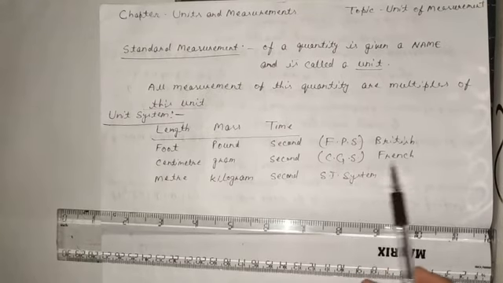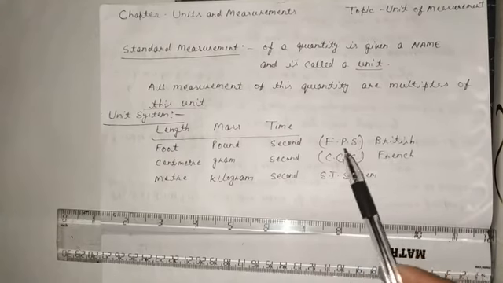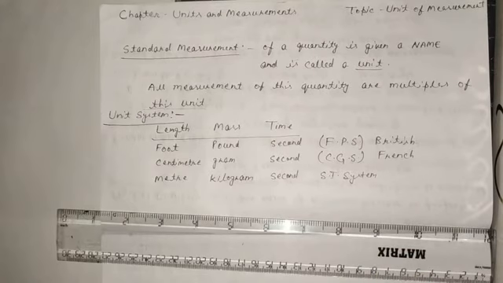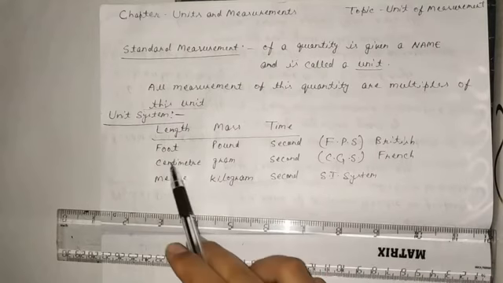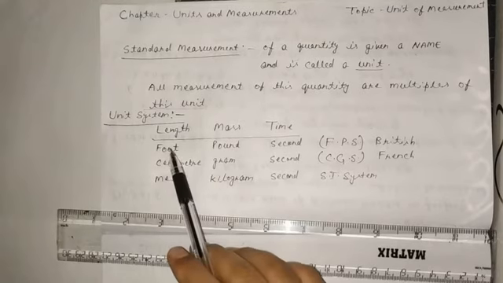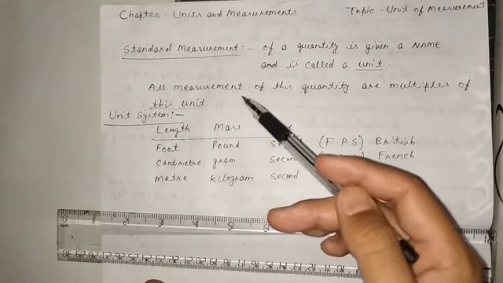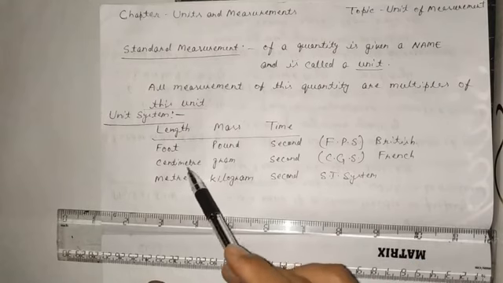This was the French system and this was the British system, and then they developed their derived quantities in terms of these, like area. For example, area is length into another length, so length into length is square. So the British gave the unit of area as foot into foot, square, and French people gave the unit of area as centimeter into centimeter, square.